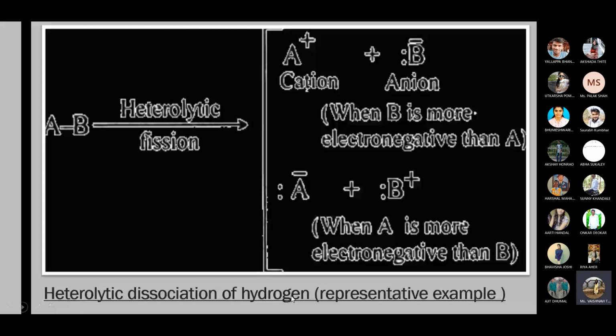Hetero means different. So these are the three different mechanistic aspects of dihydrogen. First one is the homolytic cleavage, second one is the radical cleavage, and third one is the heterolytic cleavage, or you can say fission.